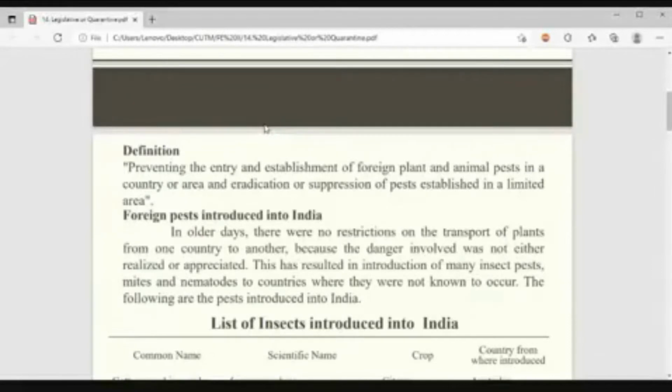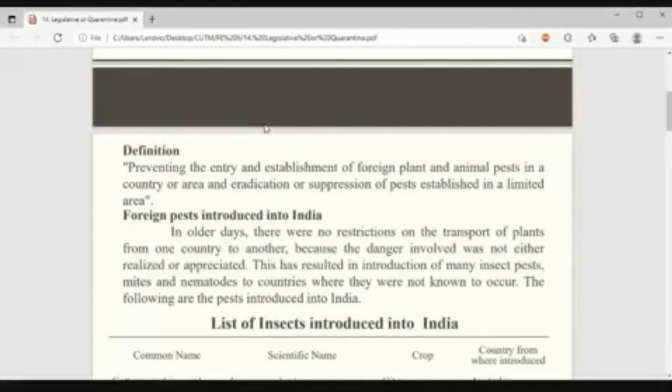Yes or no? Yes. The first focus is to prevent the entry and establishment. That means corona should not come or be introduced into India from China. First one. In a country or area, leave that one. Then suppose it came. Then what to do? You have to go for eradication or suppression of the pest established in an isolated locality.